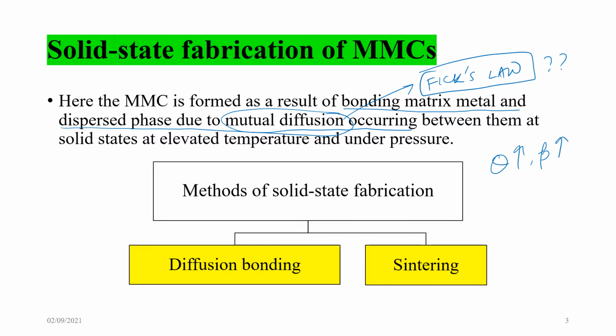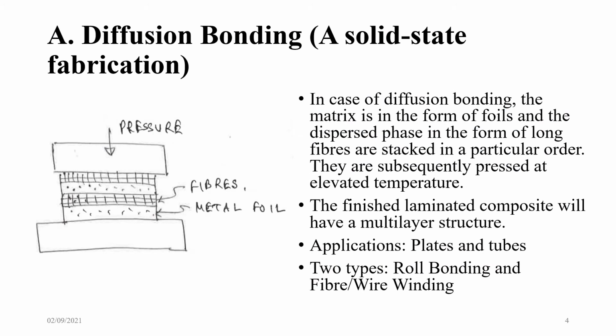So what are the different methods of solid state fabrication? One is diffusion bonding, another is sintering. In diffusion bonding, the matrix is in the form of foils, the metal foil, and the dispersed phase is in the form of long fibers which are stacked in a particular order. So it's like metal foil, fibers, again metal foil, fibers, like that. They are subsequently pressed at elevated temperature, so you are applying pressure at a temperature.